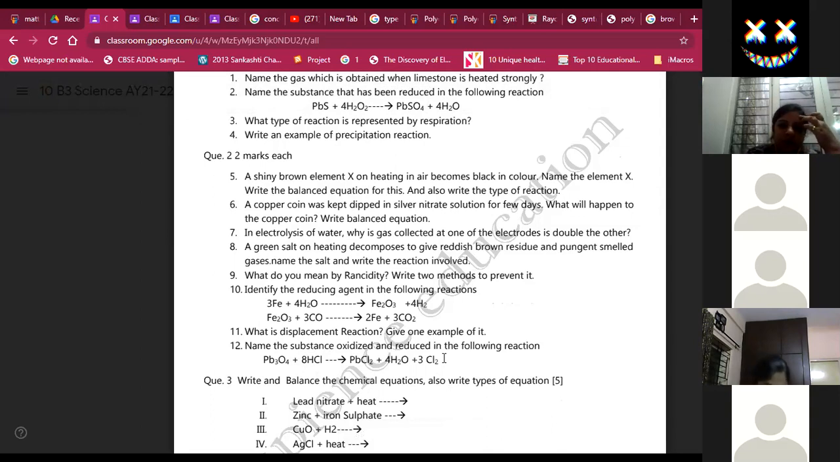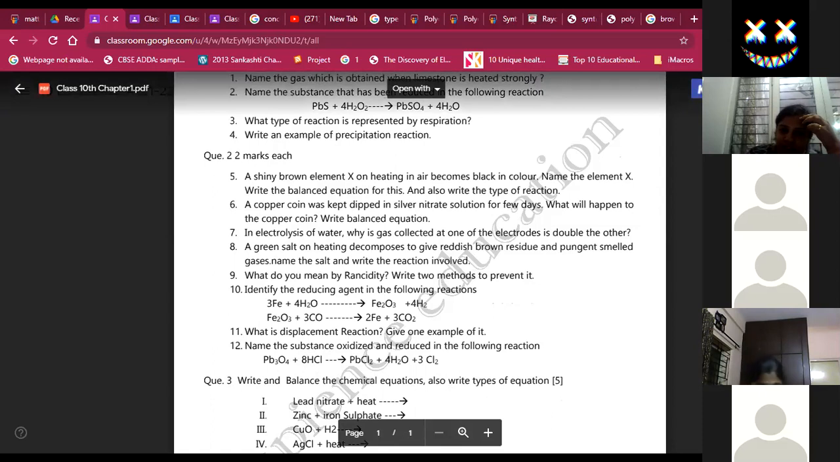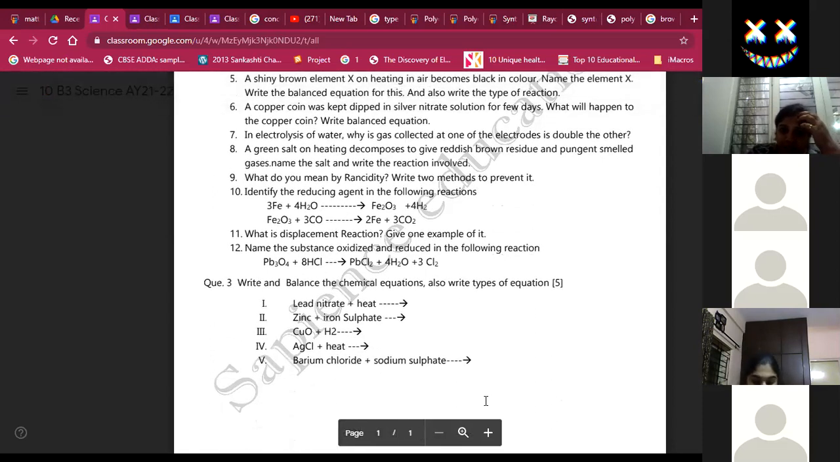Okay, ma'am. Now write the balanced chemical equations and write the types of equations. Most of the students have not written the types of equations. So it is one mark, half a mark for each of them: half a mark for balancing and half a mark for the type of equation. And if you have written the name or symbol of a compound wrong, full marks are gone.